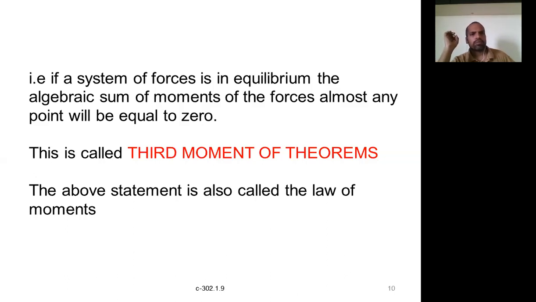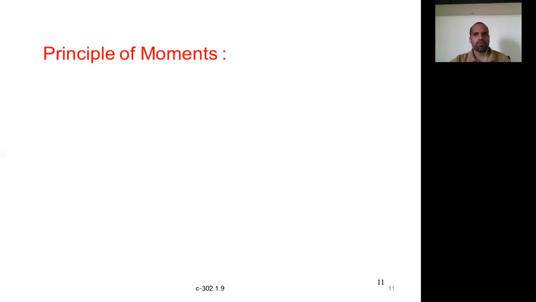So the algebraic sum of moments of the forces about any point will be equal to 0. On the slide it says 'almost about any point', but that is a typographical mistake. It is not 'almost'; it is about any point, equal to 0. That's the third theorem of moments. This statement is also called the law of moments. So these are the three theorems of moments.